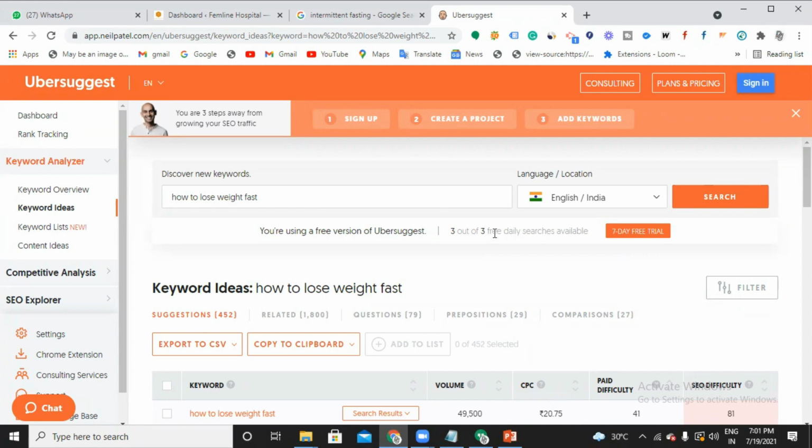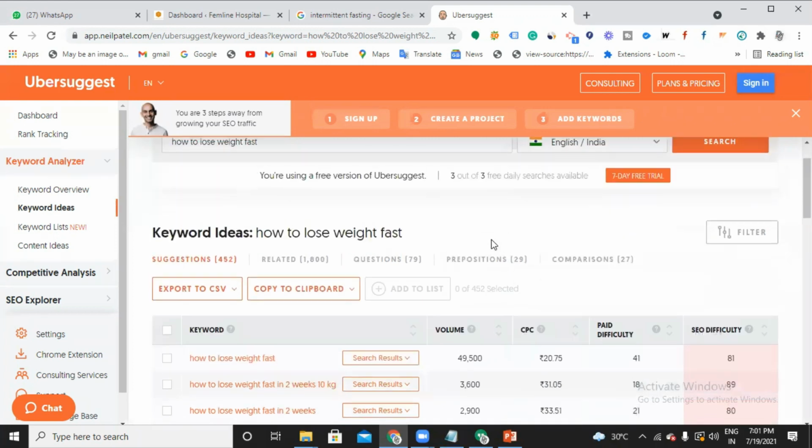After working on SEO for 2 to 3 months, then you can pick the keywords which have a high search value. As you said, the best maternity hospital in Hyderabad.